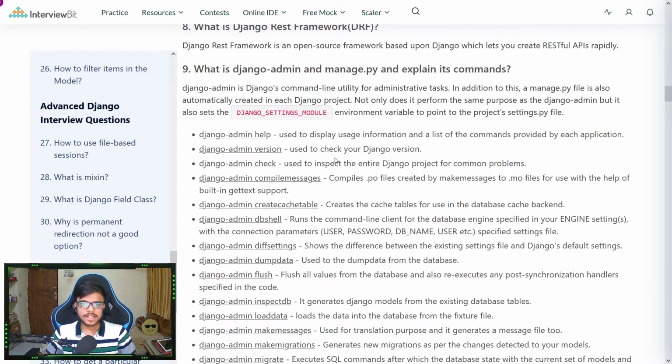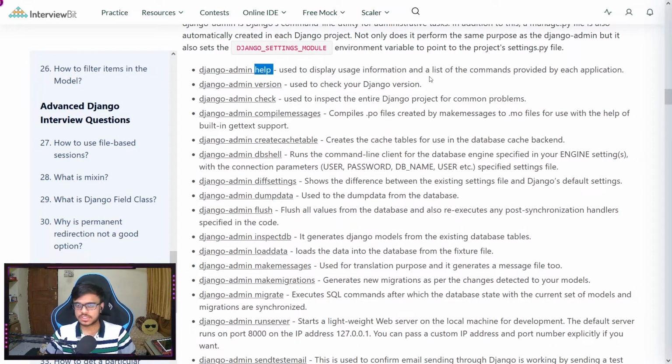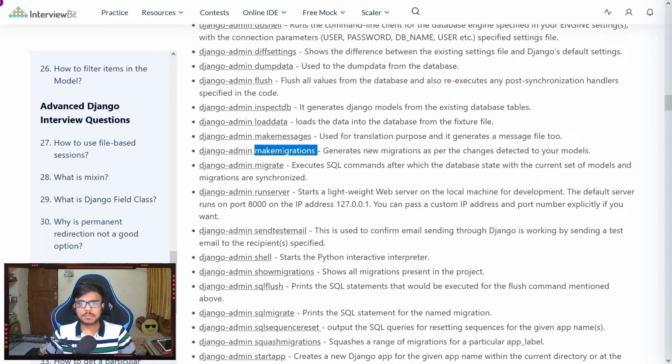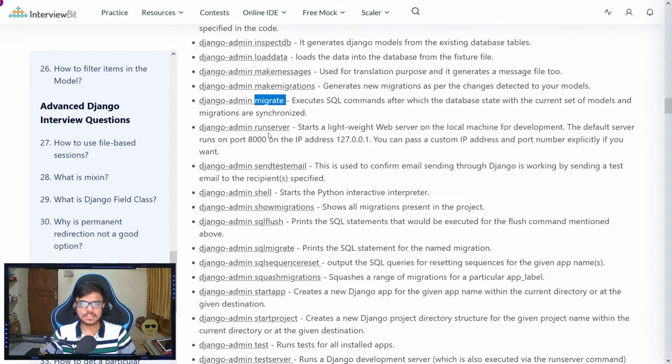Okay. Next, there are a lot of commands that we can run with django-admin. The most important ones are help, which lists all of the commands. Then version to check the Django version. After that, we have makemigrations, which detects all the changes to your models that we have created. Migrate to execute the SQL commands for that. Then we have runserver to start the server so that it gives us a URL and we can hit that to get to our app.